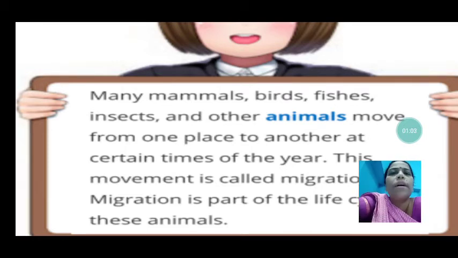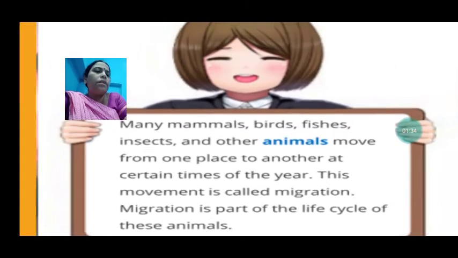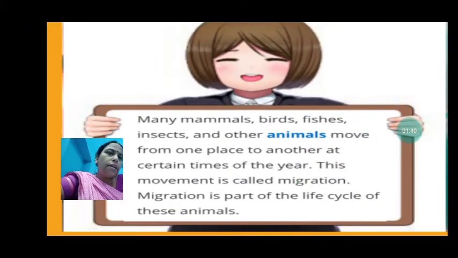Birds move from one place to another when there is a change in the season or the weather, or to change their habitat, or when they find that at the place where they are living there is less availability of food. Then they go to another place where they can get a lot of food, and this movement is called migration. Migration is part of the life cycle of these animals.